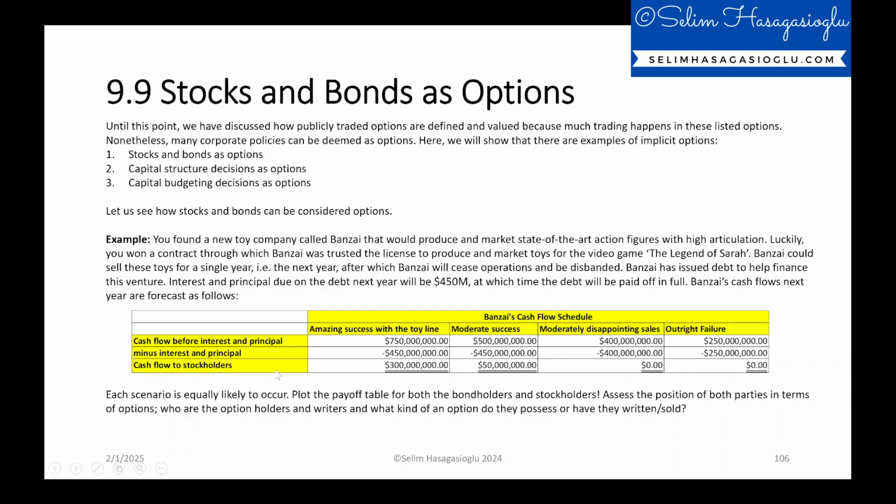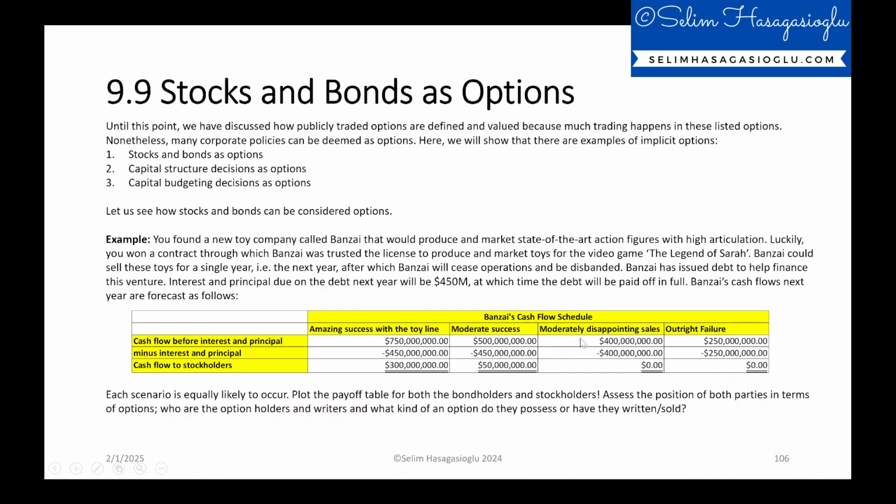And then of course cash flow to stockholders will be the difference between cash flow before interest and principal and the interest and principal to be paid to debt holders or bondholders. So each scenario is equally likely to occur again. So plot the payoff table for both the bondholders and stockholders and assess the position of both parties in terms of options. Who are the option holders and writers, and what kind of an option do they possess or have they written or sold?